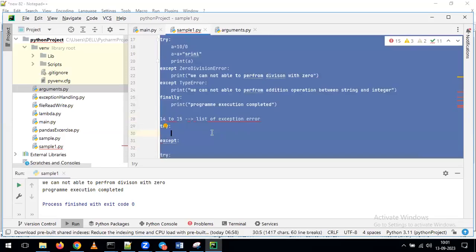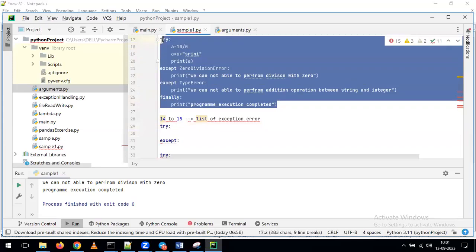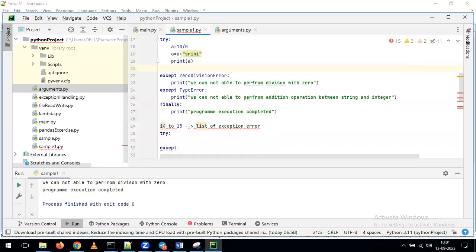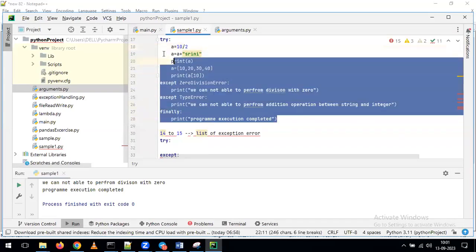Okay, any other questions? For example, these two except statements were taken, right, sir? If it is not matched to that, it will not give any error? Yeah, for example, see here what I'm doing: I'm giving a equal to 10, 20, 30, 40. After that I'm giving print of a[10]. Now, if you remember, we discussed the same example earlier. If I run this, what is going to happen here? We don't have any 10th element, so we get the output as an index error. But are we handling any index errors here? No, right? Now we'll see what will happen if I run this.